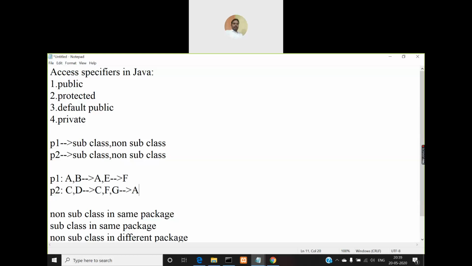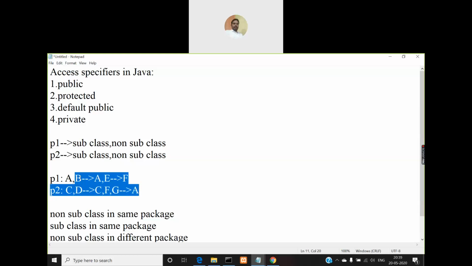When that method or member is made public by using the keyword public. So I can access them anywhere: in B, E, C, D, F, G, everywhere.